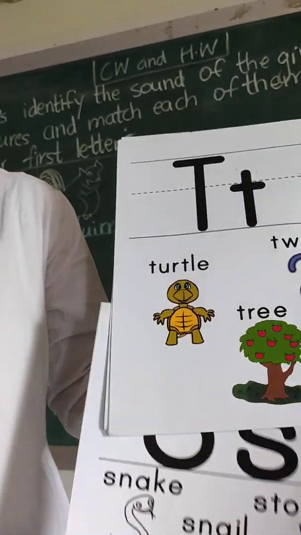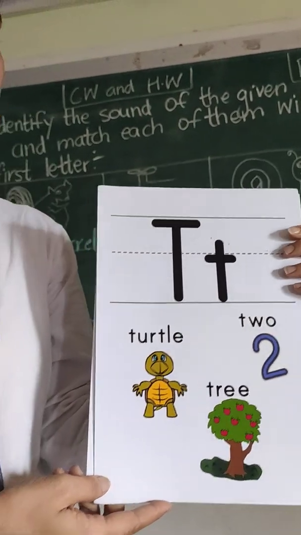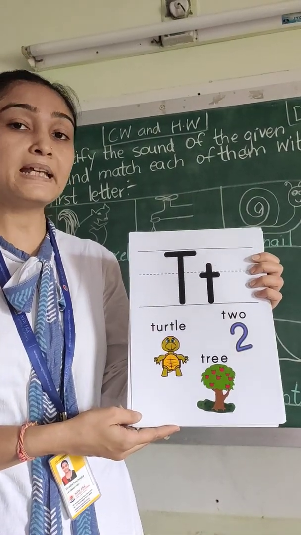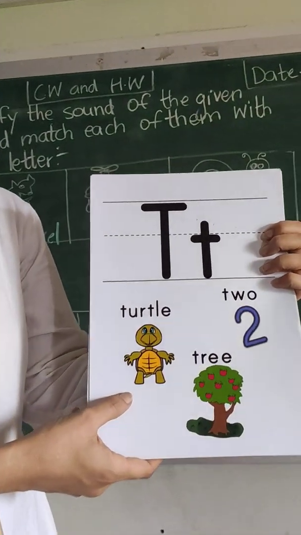Moving on to our next alphabet, children, is our letter T. What is the sound T makes? T says T. Let us see the vocabs, children. What is this?